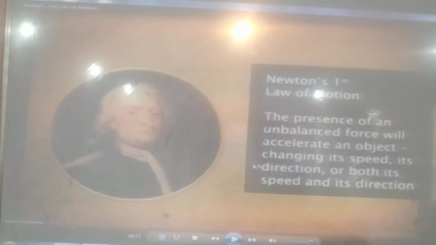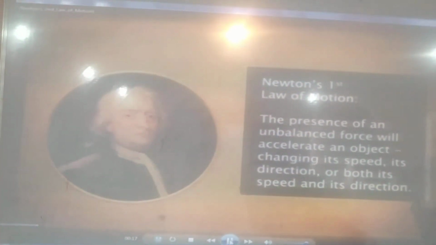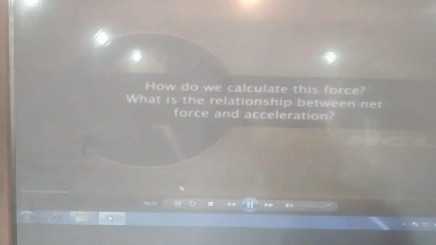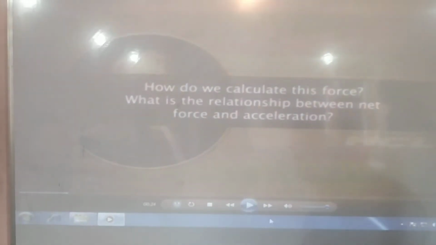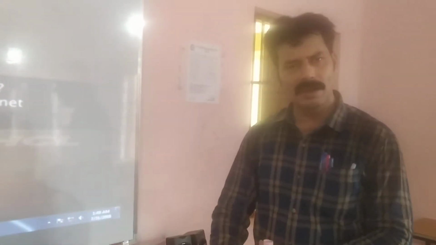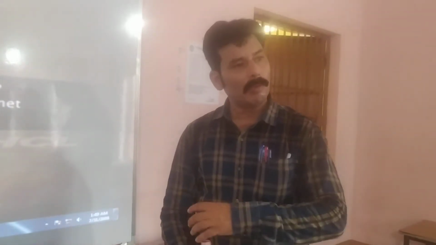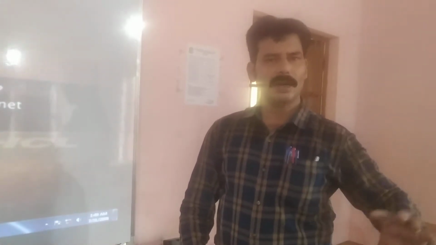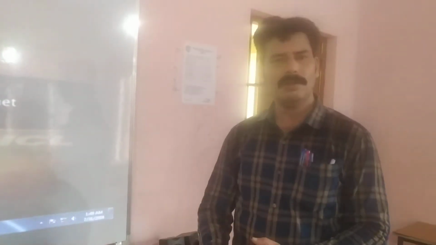Now this Newton's first law also comes into effect in our second law. But from Newton's first law, we need to calculate this force. How? What is the force once we apply it? For example, if a ball is there and I hit it with a cricket bat, then the ball moves at a very fast speed. The velocity increases rapidly. But if I take a tennis ball and hit it with a force, then it accelerates very slowly. It goes a lesser distance.